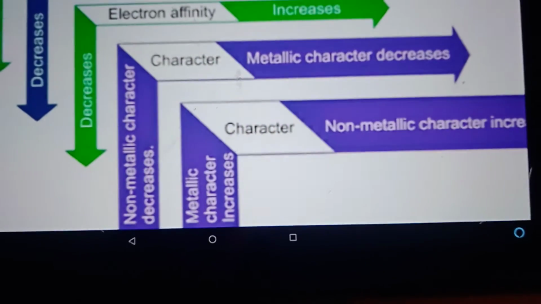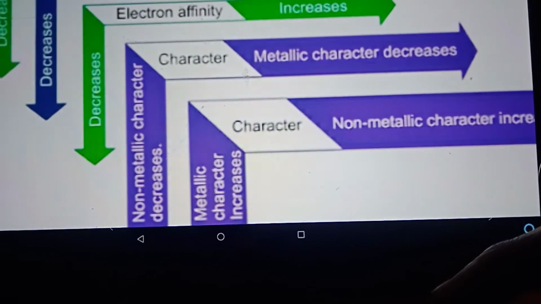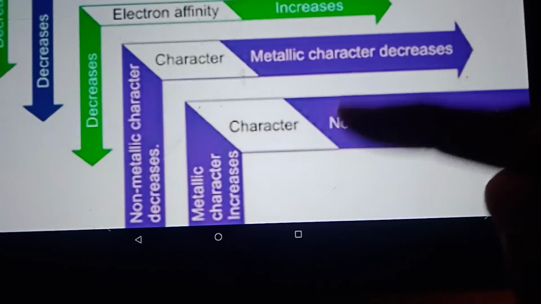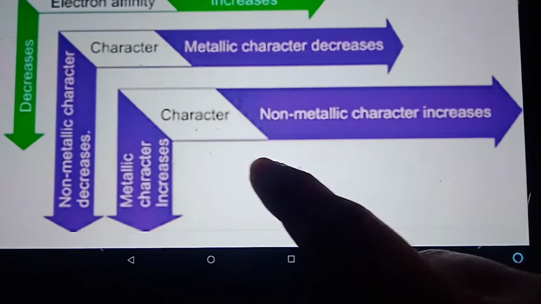The metallic character will decrease left to right. The metallic character will increase as we go down. The non-metallic character will decrease as we go down, and the non-metallic character will increase as we go left to right.